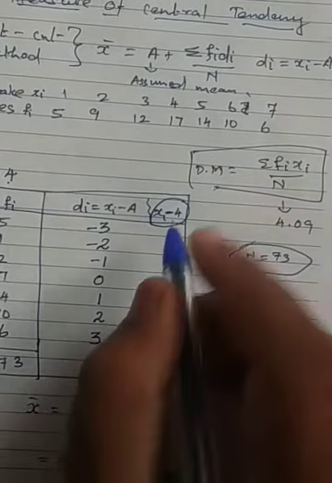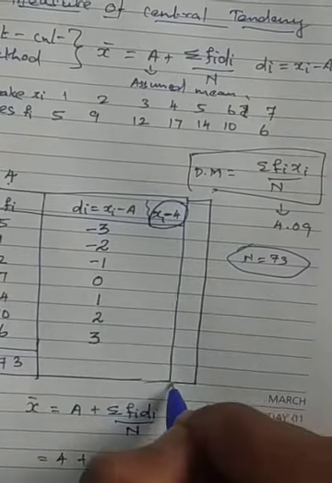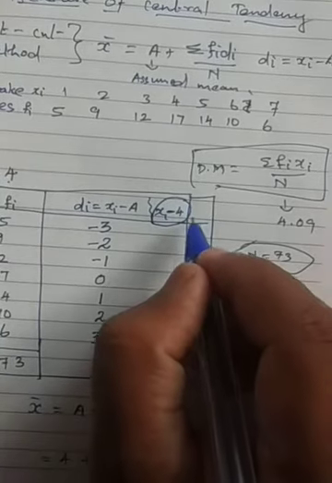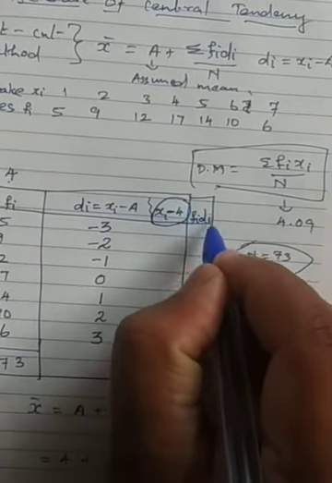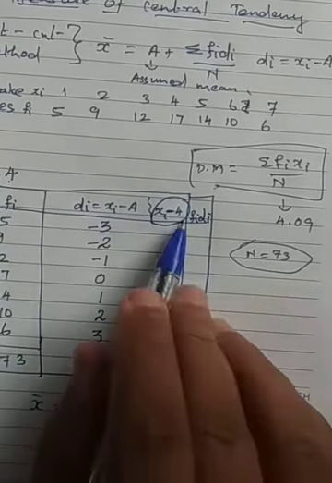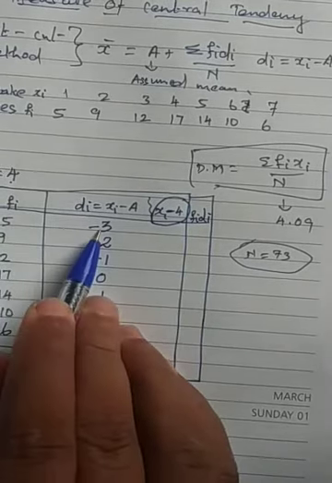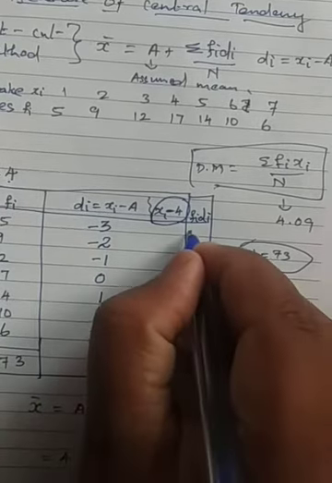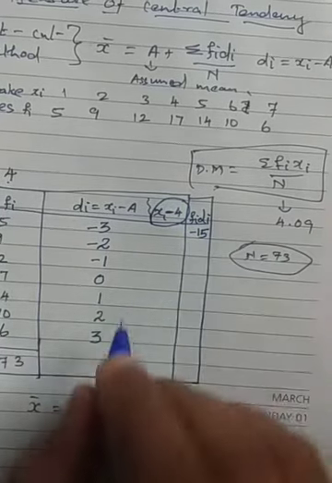Now what we are going to do, we have to multiply here. So we are going to multiply Fi into Di. So multiplication of Fi and Di. 5 3s are 15, plus into minus is minus, so minus 15 will come here, right?